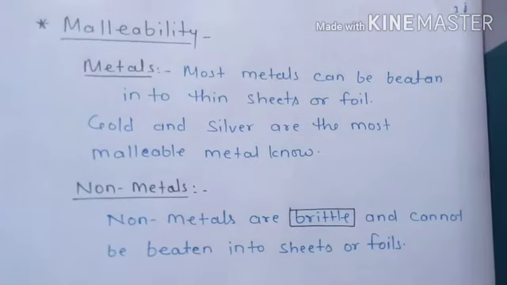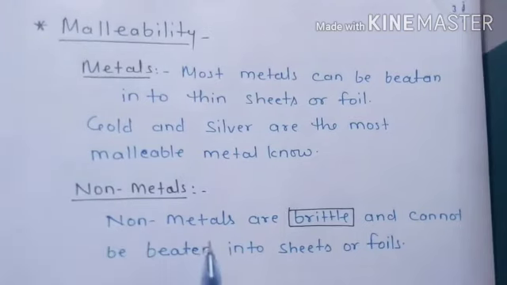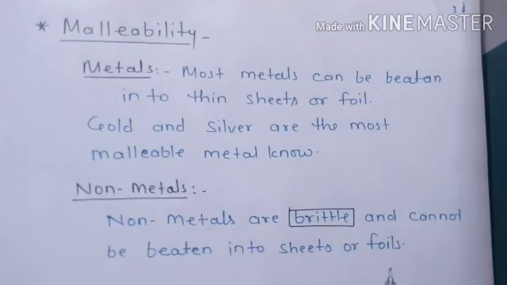Now the non-metals. Non-metals are brittle and cannot be beaten into sheet or foil. What is the meaning of brittle? Brittle means easily broken. They are easily broken, that's why they cannot be converted into a sheet or foil.